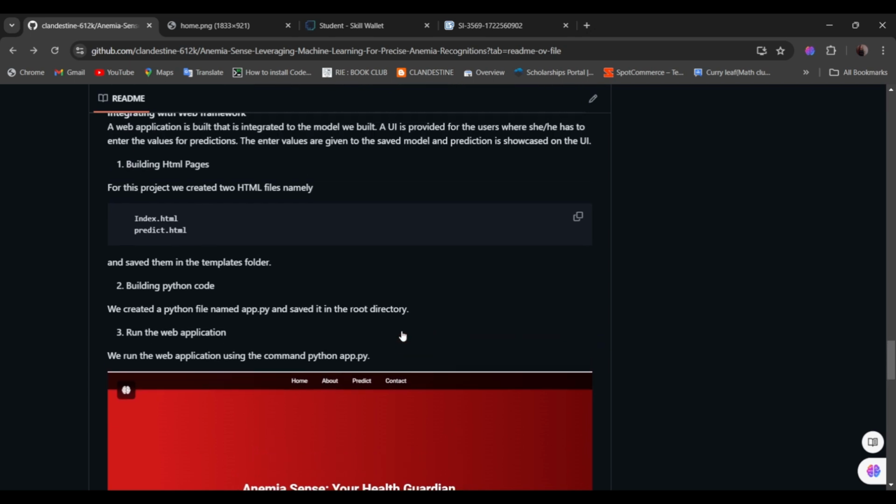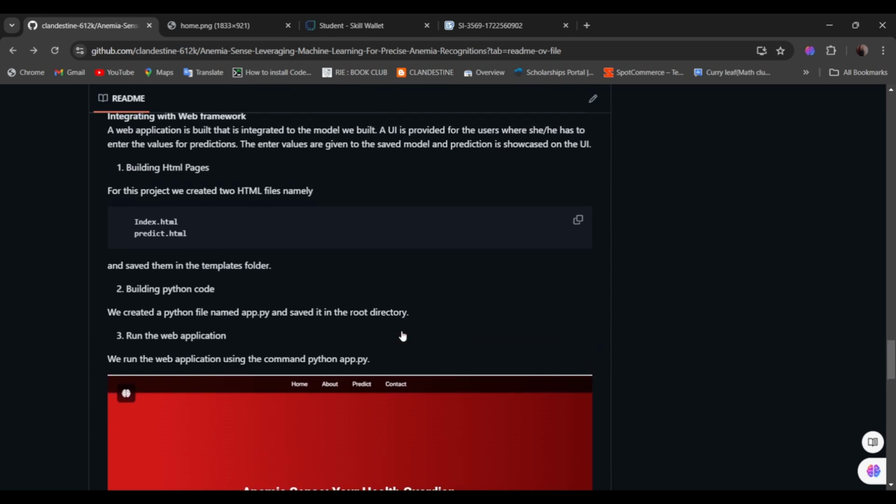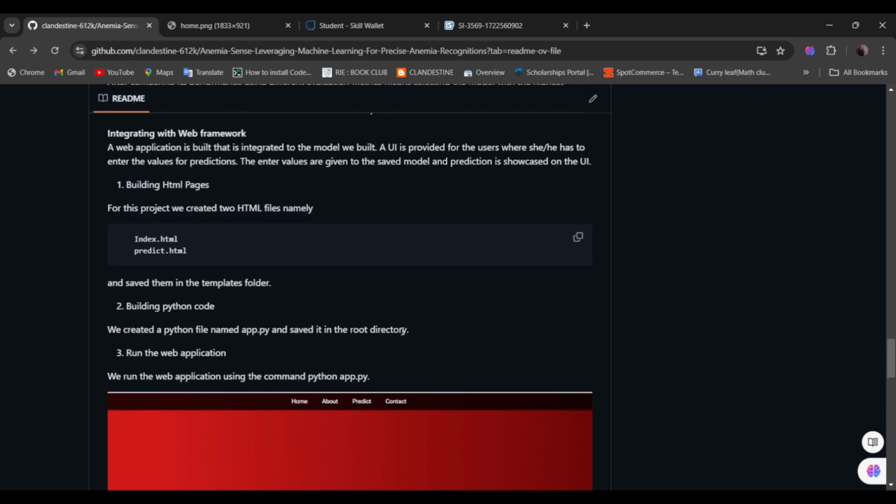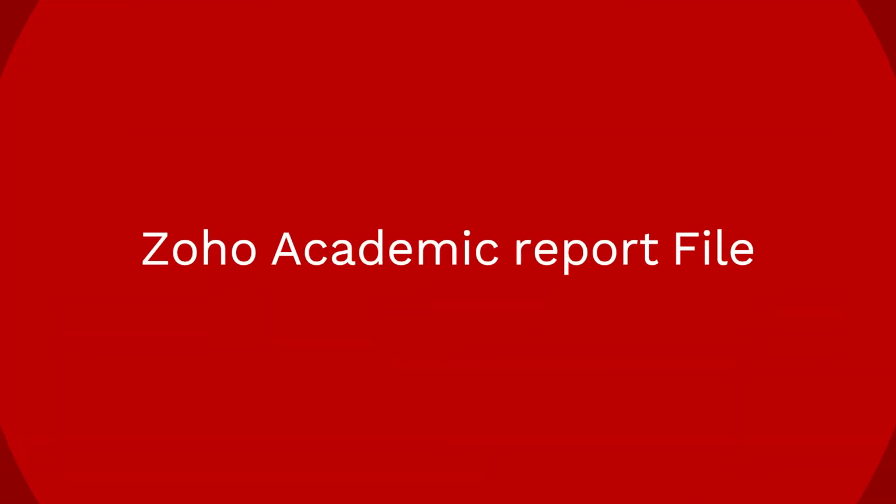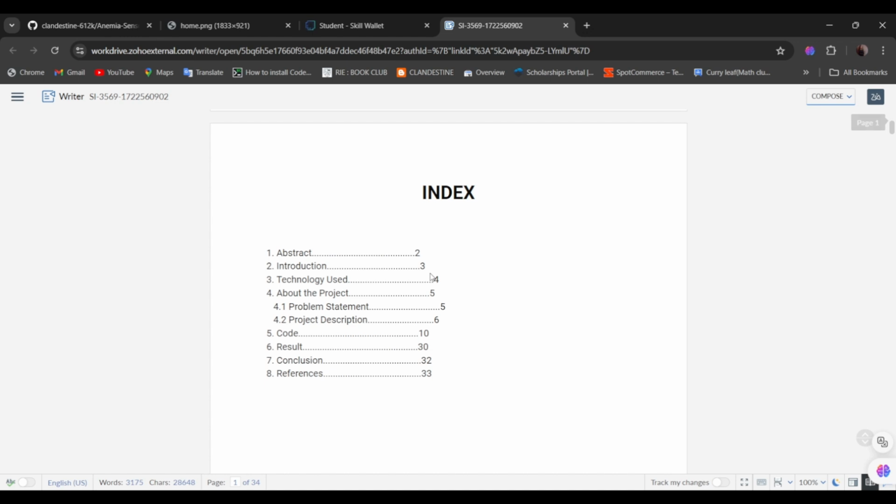Next, let's see the project academic report file, which provides an in-depth overview of the problem statement, objectives, and project significance. It starts with a certificate. Then the index consists of the abstract, introduction, technology used, a section about the project where we have the problem statement and project description, then we have the core section, result, conclusion, and at the end we have references.